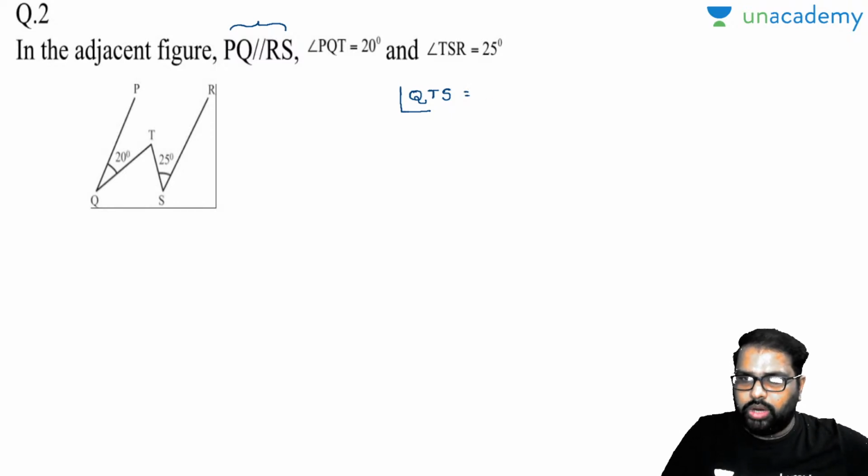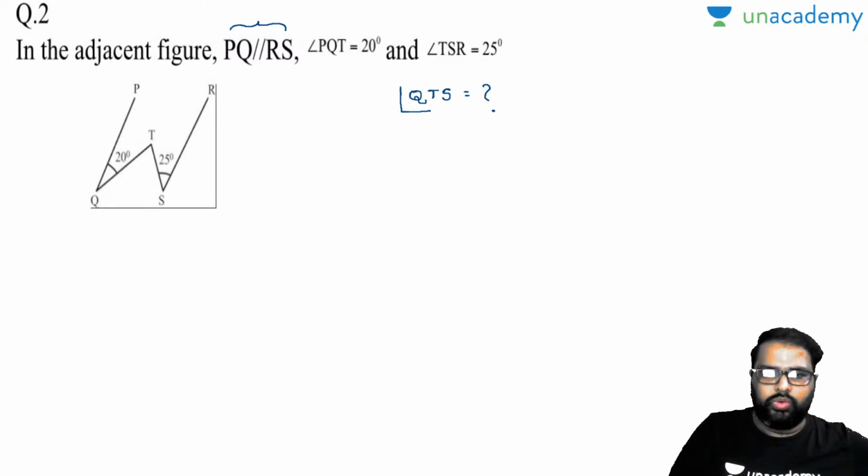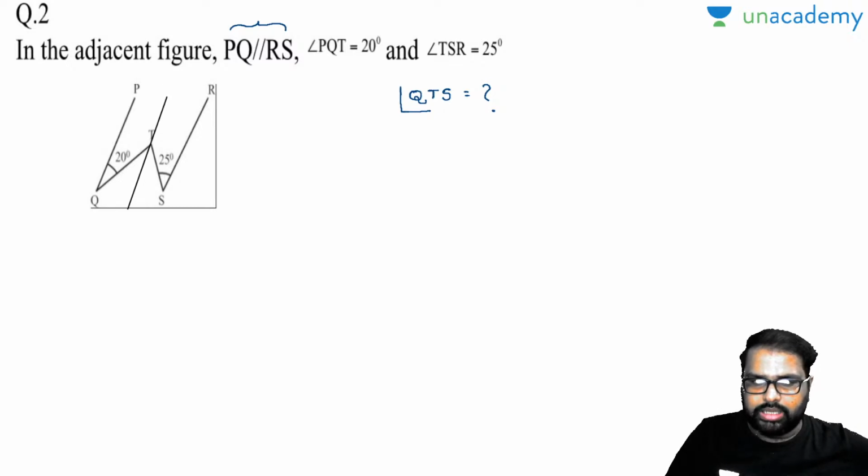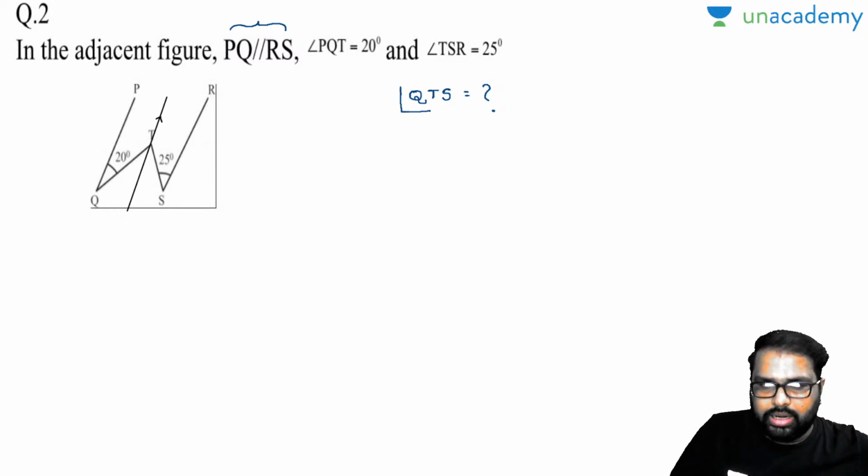So what shall we do now? Anybody, in the comment section box? So I'll do one thing. I'll take one more parallel line here between PQ and RS. Now this is one more parallel line. These are parallel lines according to the question also.